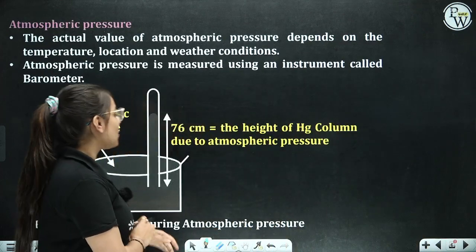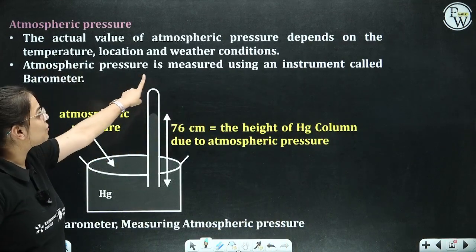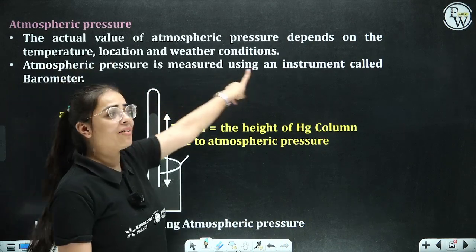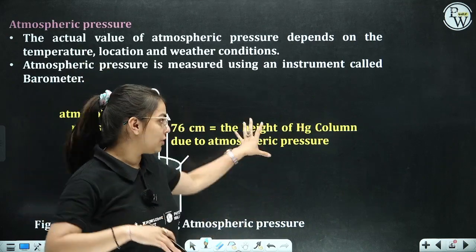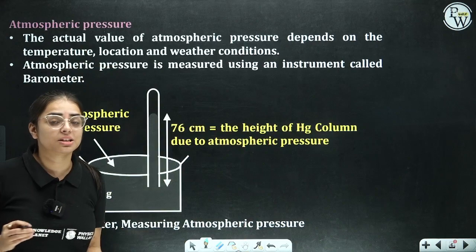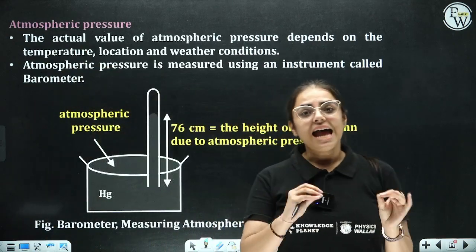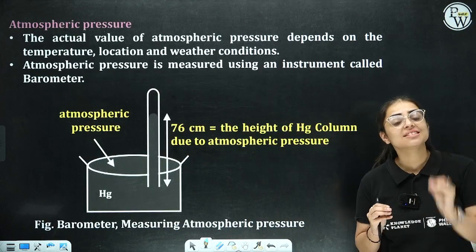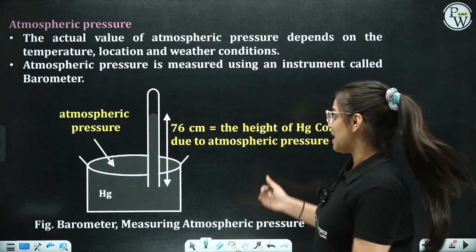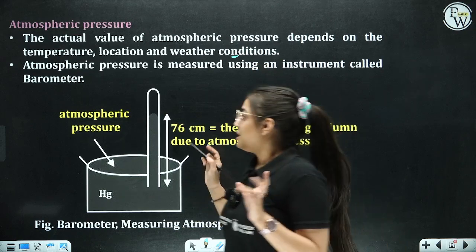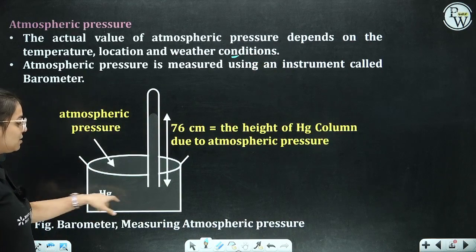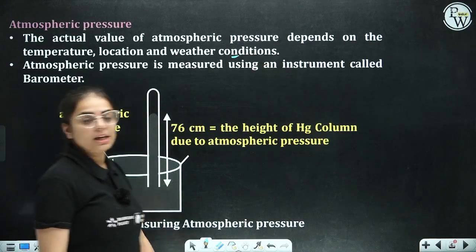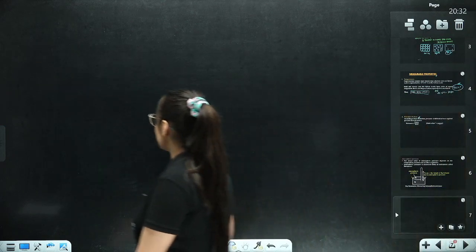Okay. So if I talk about atmospheric pressure, see students, the actual value of atmospheric pressure depends upon temperature, location and the weather conditions. If I draw a diagram over here, one is the pressure that is exerted by the gas particles on the walls of the container, and another pressure is the atmospheric pressure, or I would say the external pressure, that depends upon various factors such as the location and the weather conditions. The atmospheric pressure is measured using an instrument called a barometer. Okay students, and this is a barometer measuring atmospheric pressure. Okay everybody?